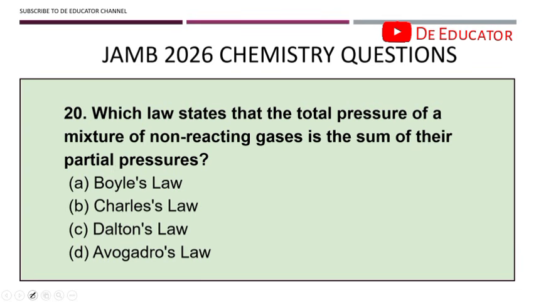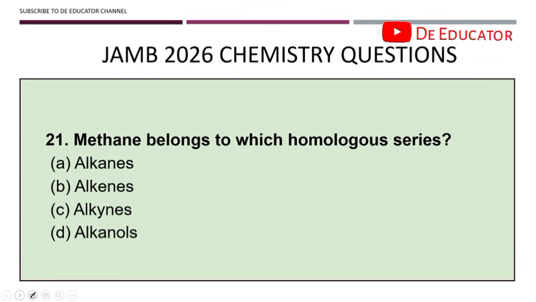When you see anything relating to partial pressure and sum of partial pressures, and they're asking you which law is that, the answer is Dalton's law of partial pressure. Dalton's law states that total pressure of a mixture is equal to the sum of their partial pressures.